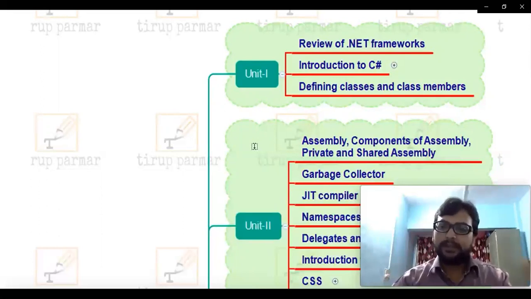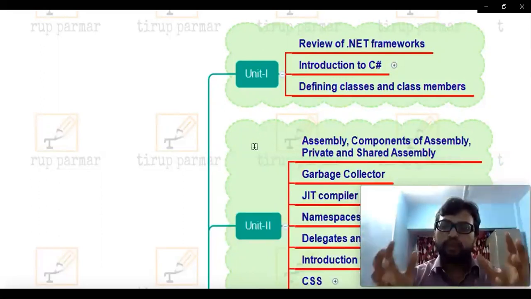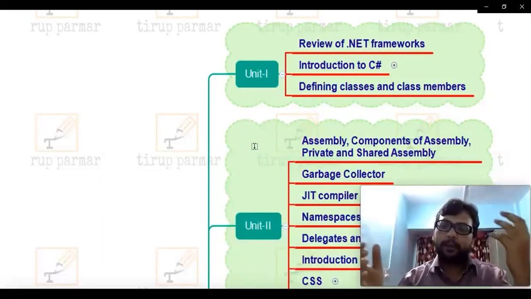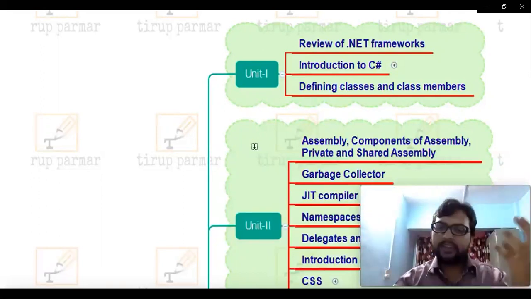A framework is a set of base class libraries. Library means a few classes and programs are already provided there. We just need to call those programs, so we don't need to write each and every piece of code. Most of them are already provided in these class libraries.